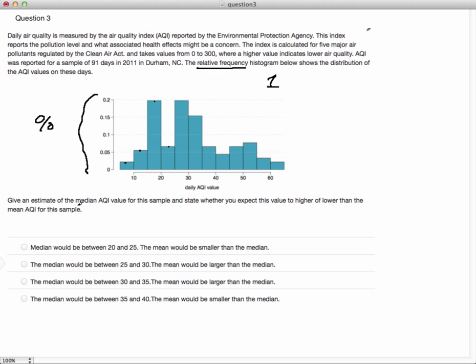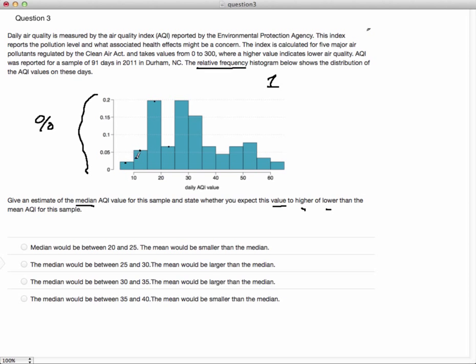Okay, all right, so they've got 2 questions they want us to do here. They want us to estimate the median, and then they want us to say whether we would expect the value of the median to be higher or lower than the value of the mean from the sample. So let's actually start off with the second question, and we'll come back to the first one.